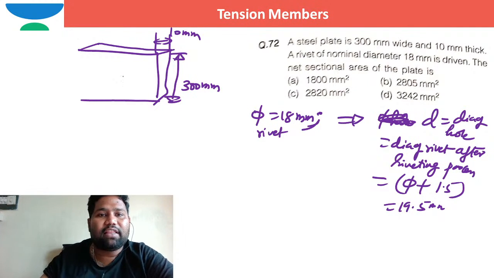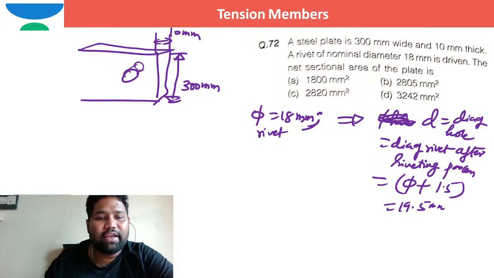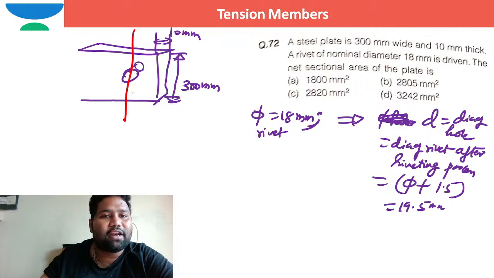There is a single hole, so what is the net cross sectional area?